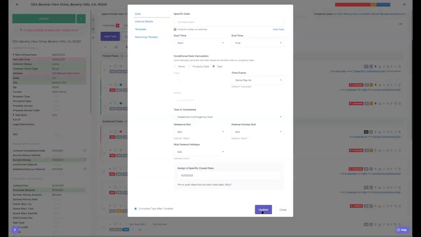Because if I were to close this, let's say it's Saturday, close today, any task that's in relationship to this task would get a date that's in reference to the close date, not Monday. So just keep that in mind.